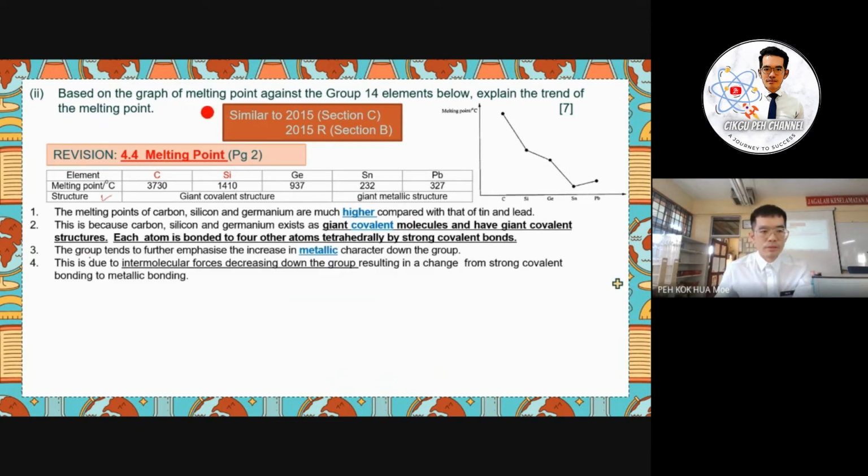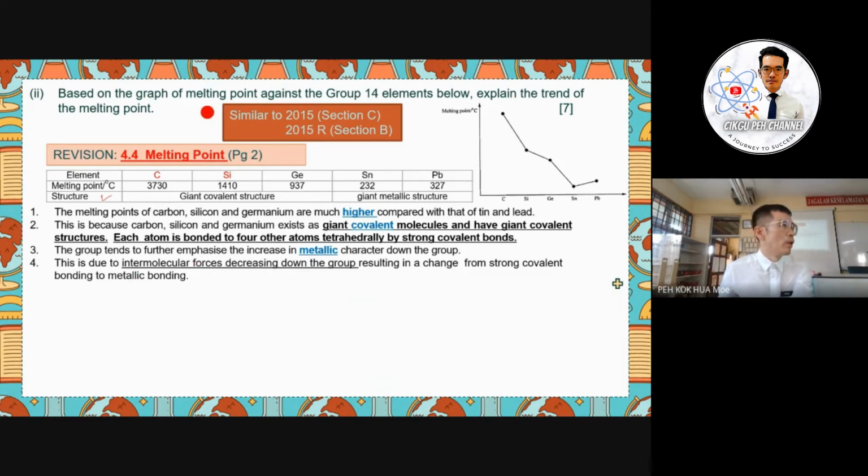And then the group trend, to further emphasize the increase of the metallic character down the group. Here you have to explain that the character changes from covalent to metallic. This is due to the intermolecular force decreasing down the group, resulting in the change from strong covalent bond to metallic bond. So this is a revision we do here.